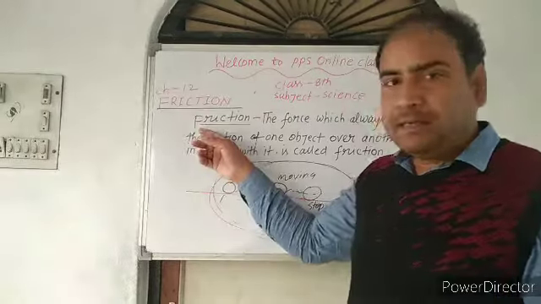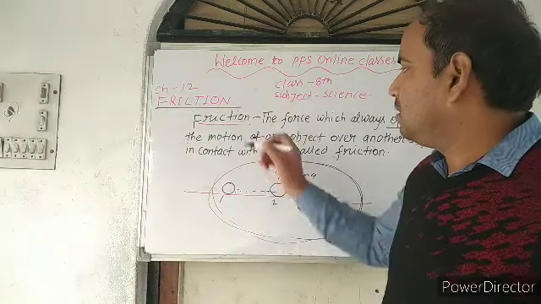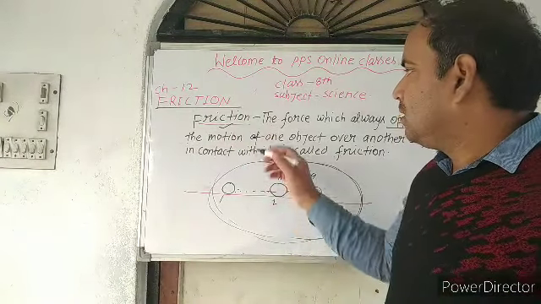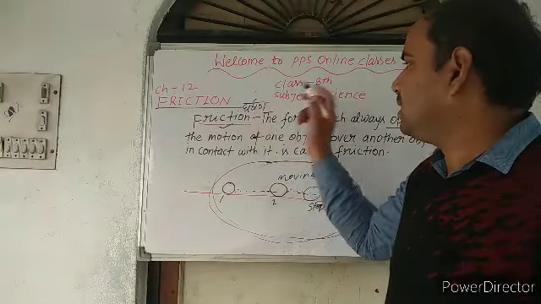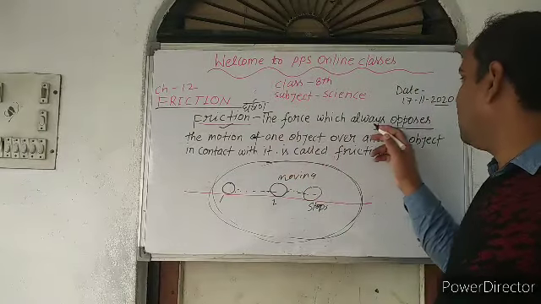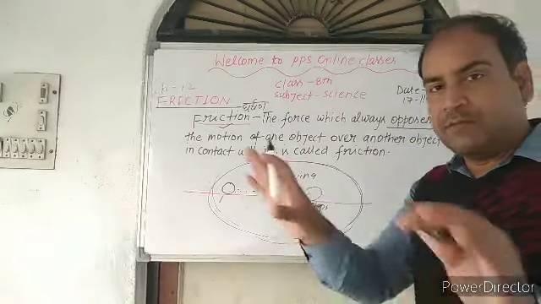So let us define friction. What is friction? Let us describe. इसको हिंदी में घर्षण कहते हैं, आप इसको ऐसे समझ सकते हो. How can you define it? Let us define that the force which always opposes. Opposes का मतलब विरोध करता है.